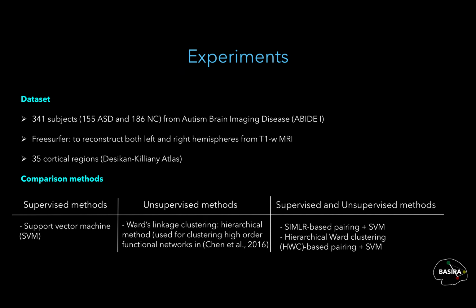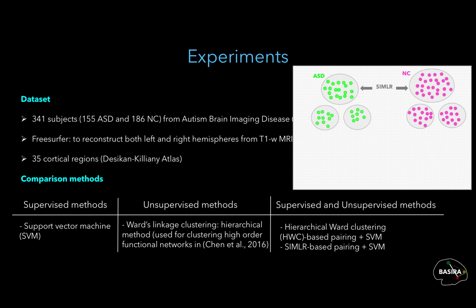We further compared the classification accuracy of our method with two classification frameworks that combine both supervised and unsupervised techniques. The first one is SIMLR-based pairing plus SVM, and the second one is hierarchical Ward's clustering-based pairing plus SVM. Basically, we apply SIMLR, respectively hierarchical Ward's clustering, on ASD samples and then NC subjects separately. Our aim is to disentangle heterogeneous samples within the same group. For a given number C of clusters, each group of ASD and NC subjects is split into C subgroups.